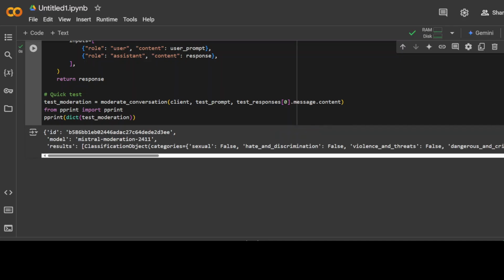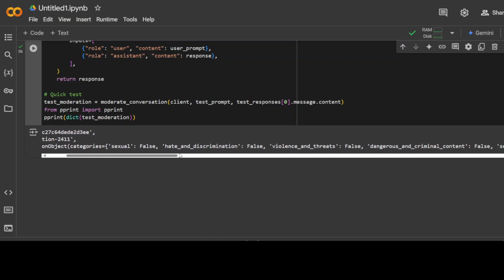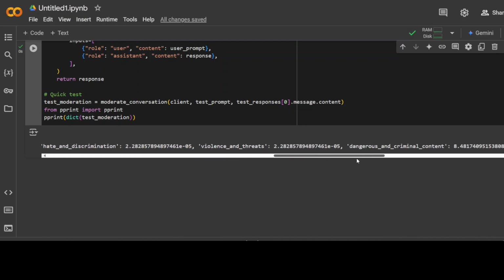There you go. So it is telling us whether the response returned by the model falls into these categories. Is it sexual? No, it is false. Is it discriminatory? False. Violence? No. And then dangerous? No. Self-harm? No. Health? No. False for law and all that stuff. Hate. And then it goes on and on. Okay, now this is the response.